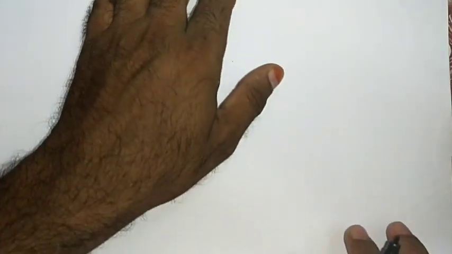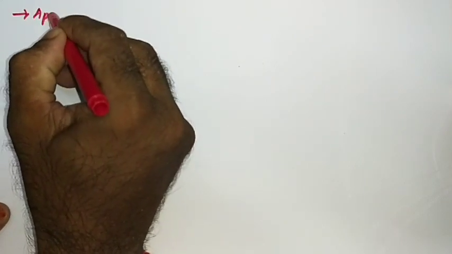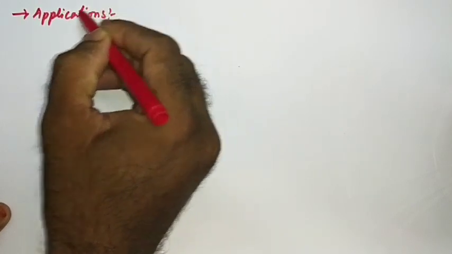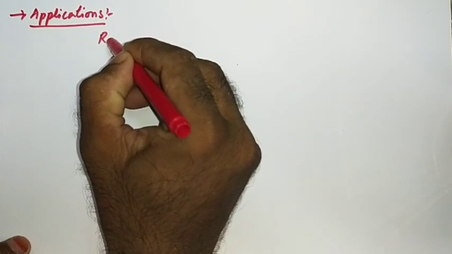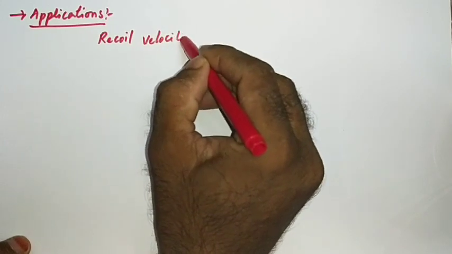Now let us see what are the applications of this law of conservation of momentum. It has very great applications. Let us see one by one. Applications of the law of conservation of momentum. By using this we can find out the recoil velocity of the gun. What is that? Recoil velocity of the gun.